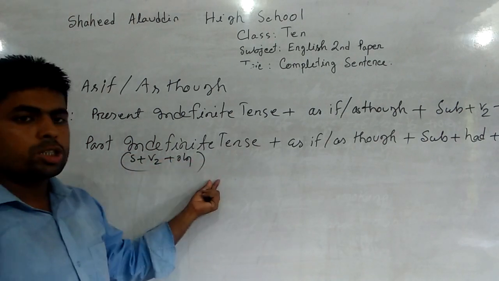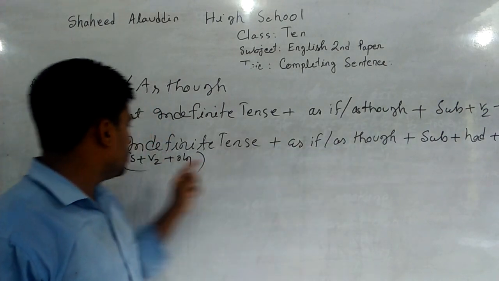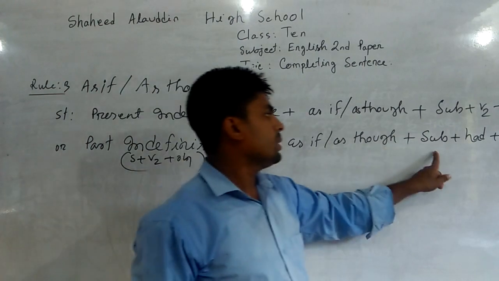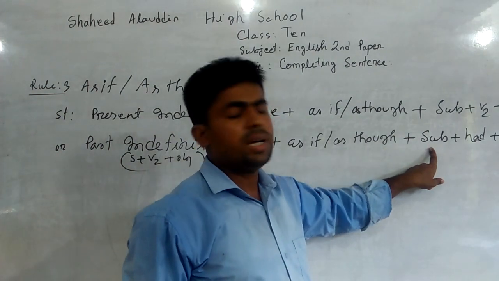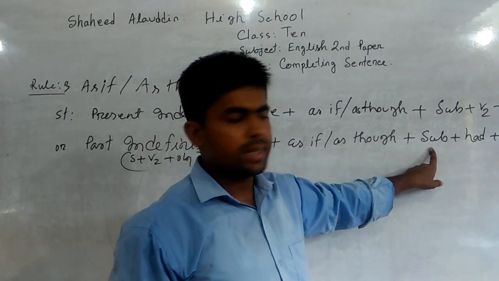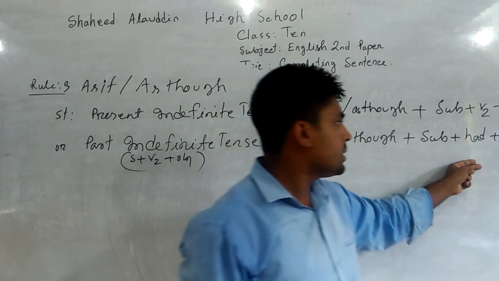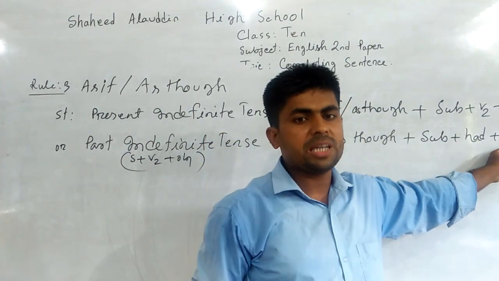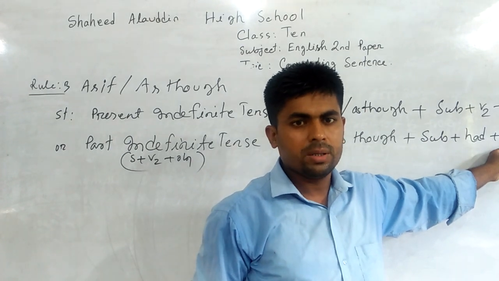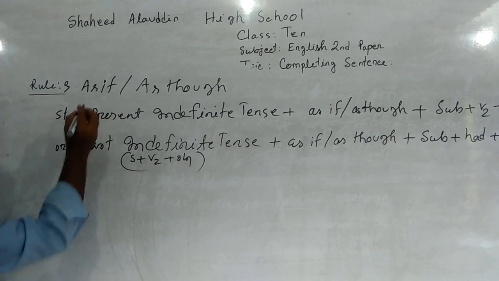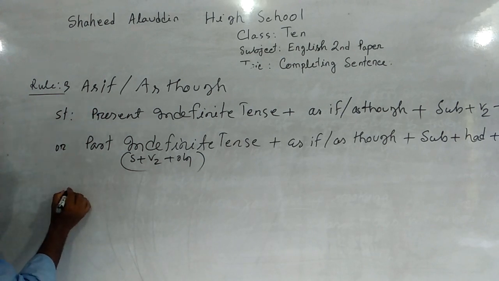If the first clause of as if or as though is in the past indefinite tense, we should use the next clause in the past perfect tense. Here the structure of past perfect tense is subject had plus B3. B3 means past participle form of main verb. Okay, look at the whiteboard and follow my example.